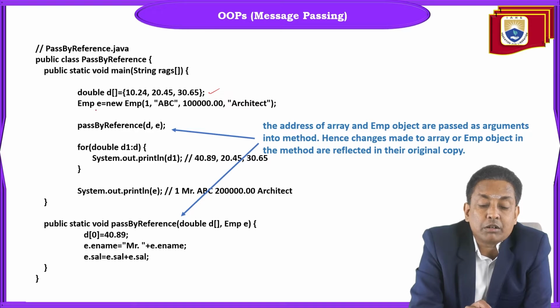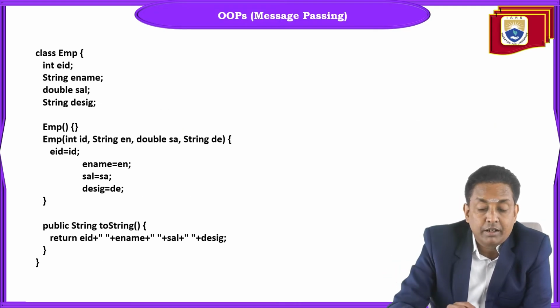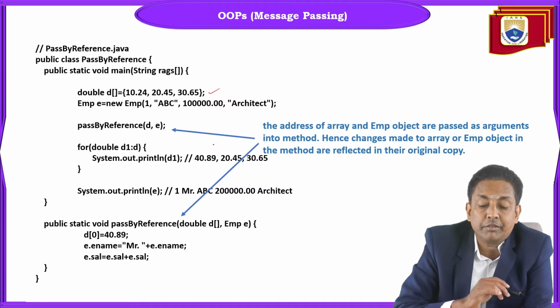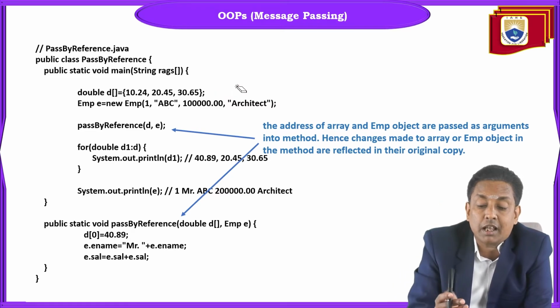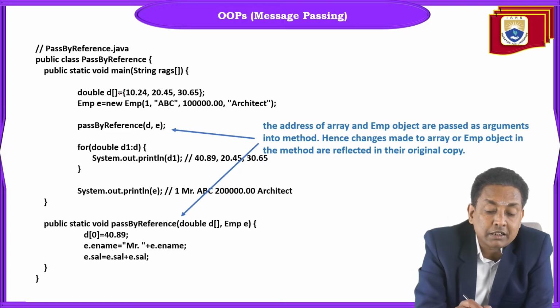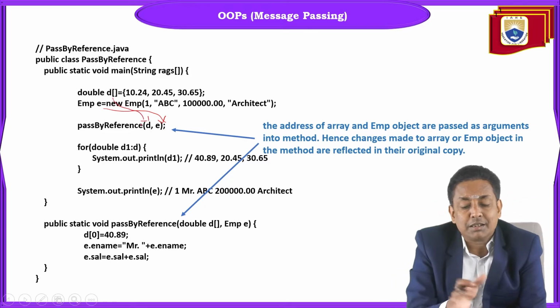And here I am creating one Employee object. Employee is equal to new Employee, with employee ID, employee name ABC, salary 1 lakh, and designation architect. So you create one employee object with employee ID, employee name, salary, and designation as 4 arguments. And we are passing that double array and employee object reference as arguments into this PBR method, the pass by reference method.